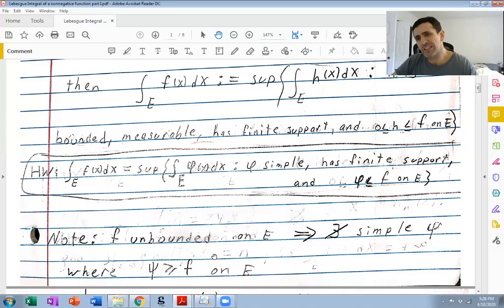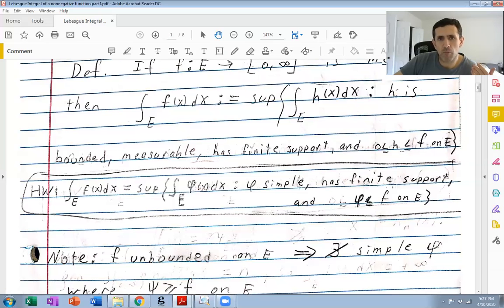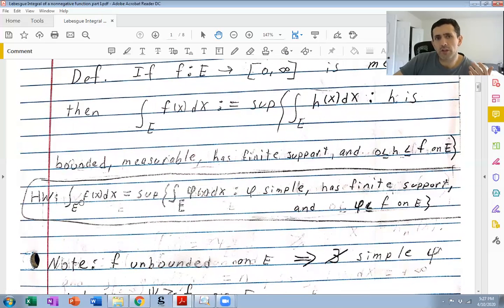So for this reason, we're not going to ever need to put conditions on f so that we can get an inequality of this Lebesgue integral in terms of these larger simple functions. It's just not necessary. You can't do anything with unbounded functions, so there's no point.